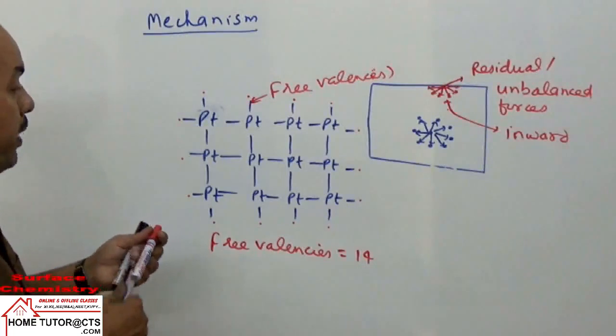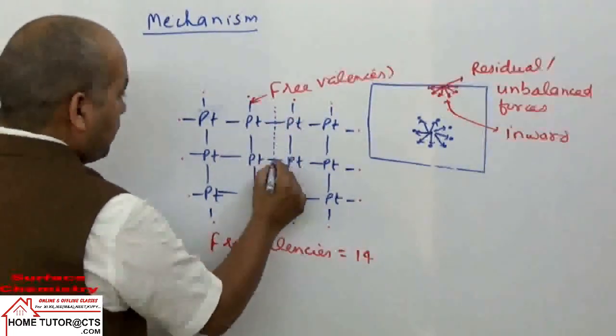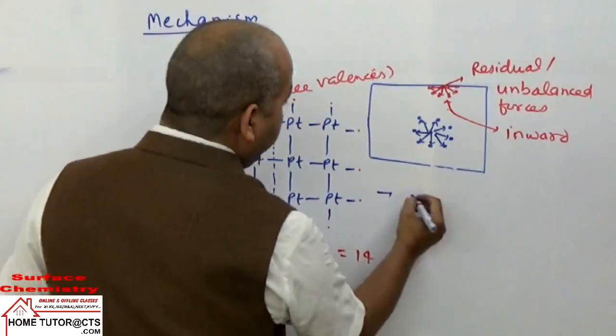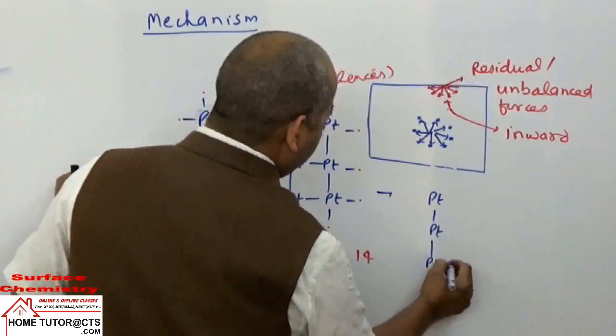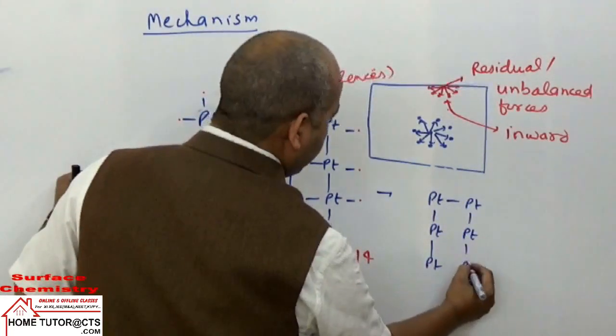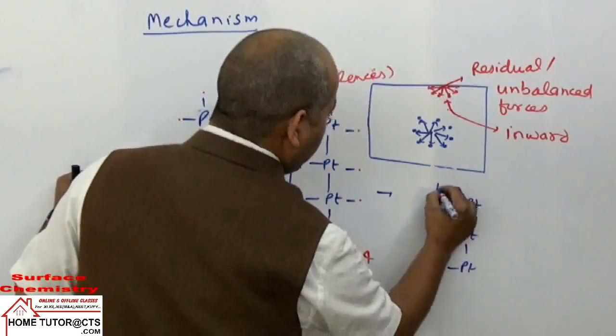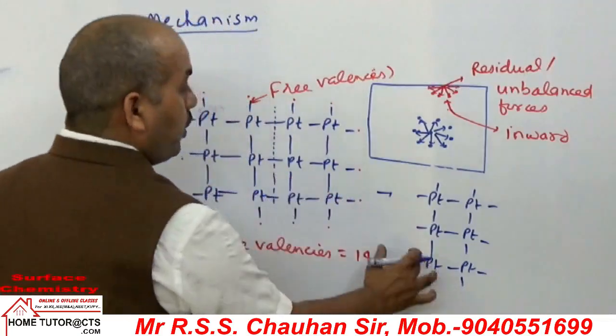Now if I break this platinum metal piece in two parts, then we get two equal parts.